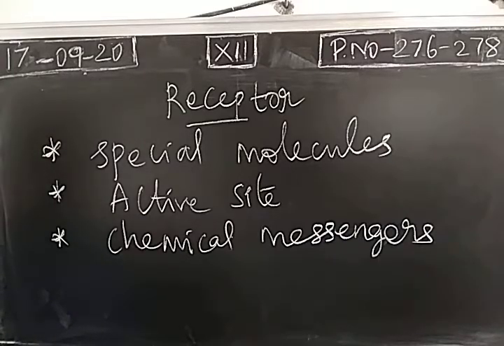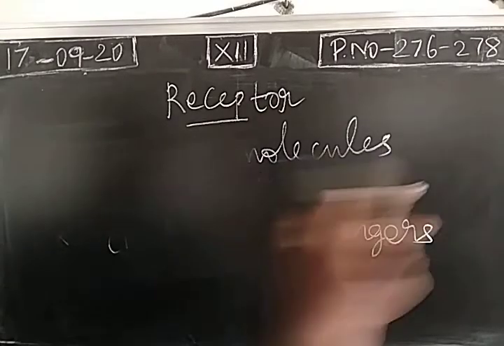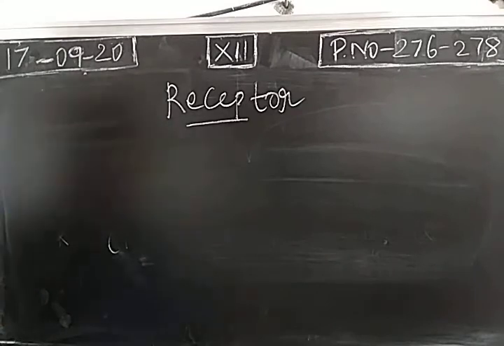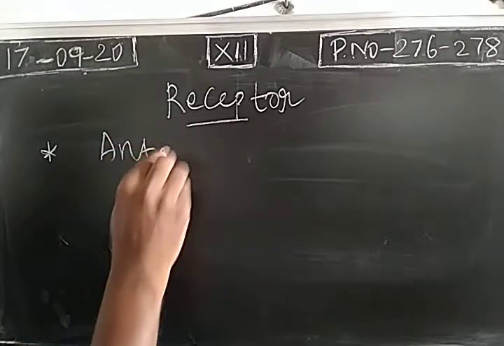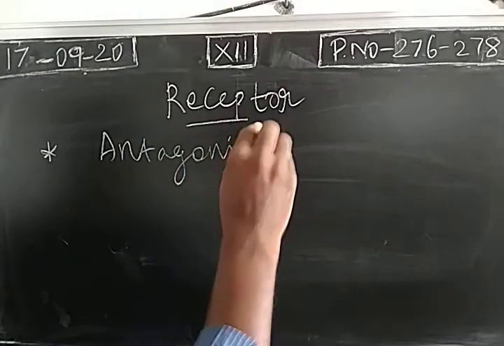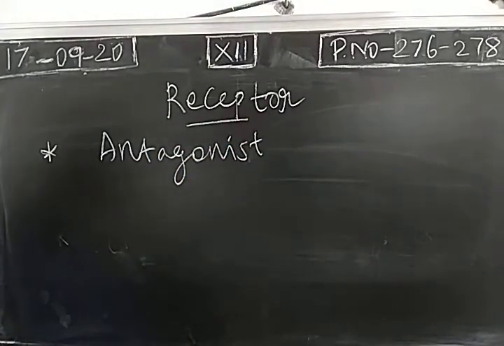Next, by using a drug, the attachment of a chemical messenger can be inhibited. So the drug will act as an inhibitor. There are two types of drugs. Antagonist. We have certain drugs which are called antagonists.